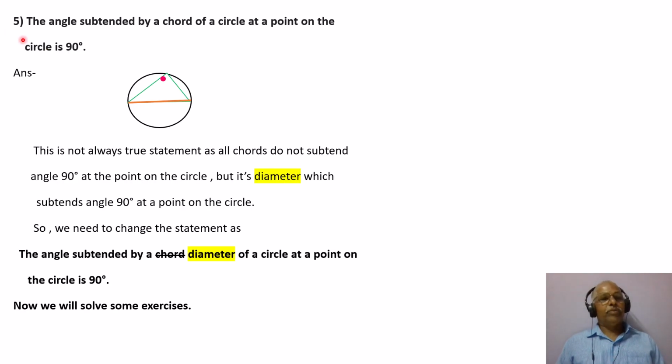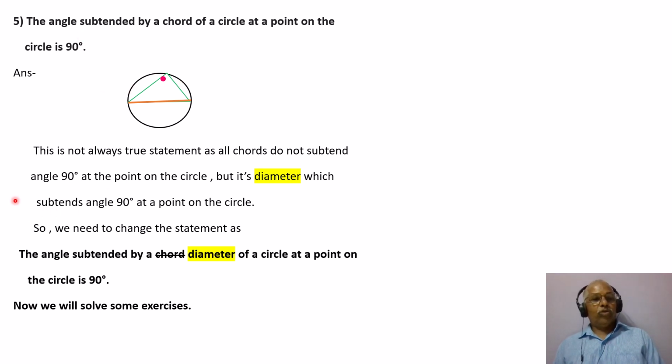And the fifth one, the angle subtended by a chord of a circle at a point on the circle is 90 degree. We will see the meaning of this here. In the answer, this is a circle, this is a chord, any chord, and this is what we call an angle subtended by a chord on a circle. What it says is all chords subtend angle 90.